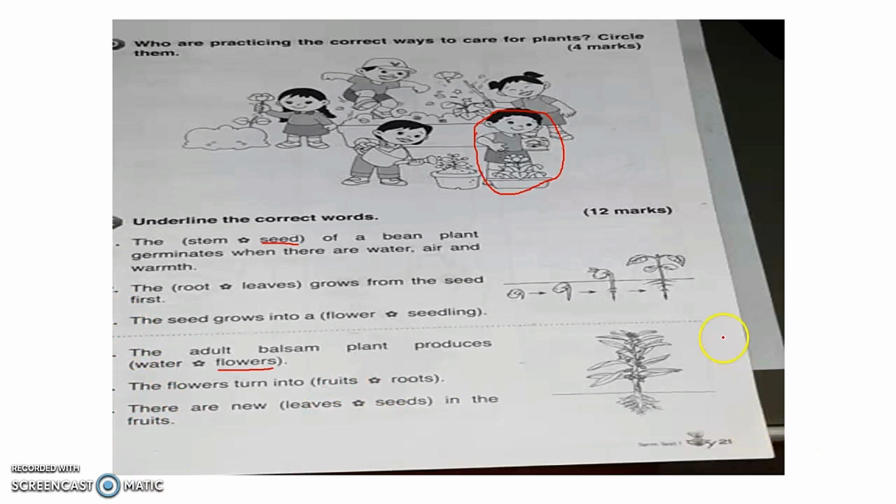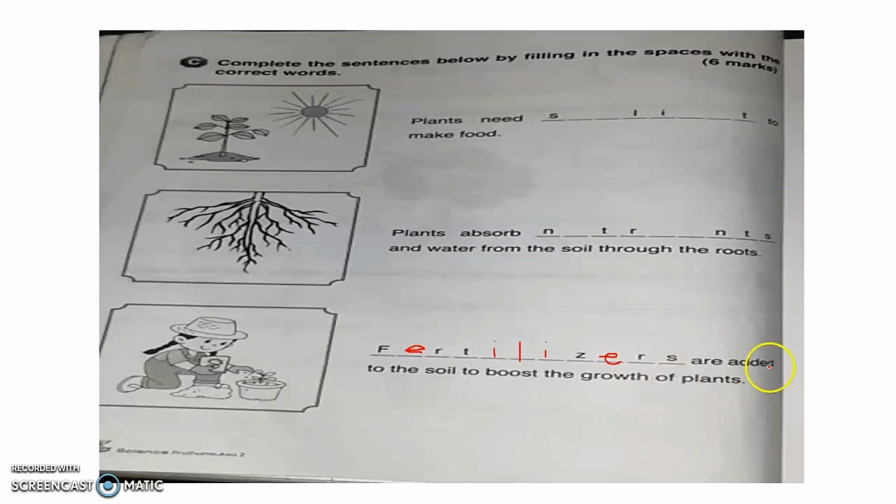Page 21. So, all you have to do is underline for letter E, circle for letter D, and for letter C, fill in the missing letters. Okay, I give you one. This one is sunlight. This one is nutrients. Okay, this one is sunlight. This one is nutrients.